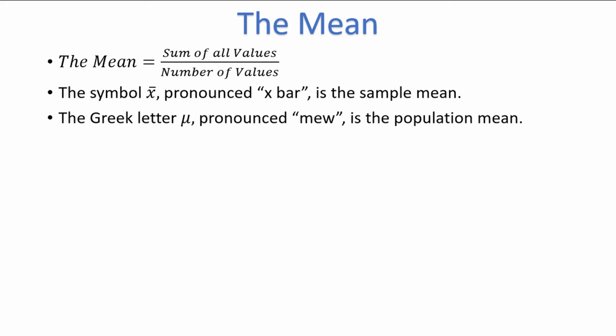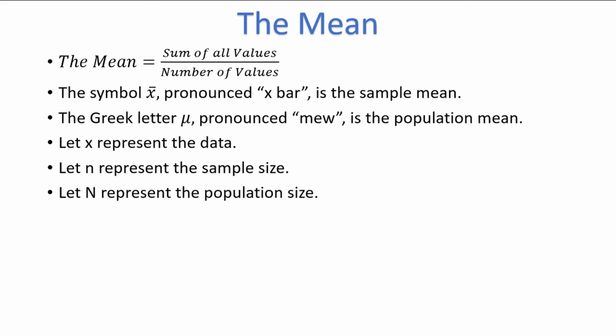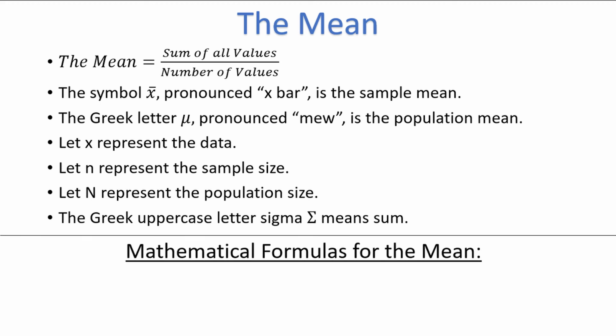If we define a few more terms, we can come up with a more mathematically rigorous definition of the mean. Let x represent the data, let lowercase n represent the sample size, and let uppercase N represent the size of the population. Also know that the uppercase Greek letter sigma is a symbol that tells us to sum or add numbers together. With all of these pieces, we can come up with mathematical formulas for the mean.